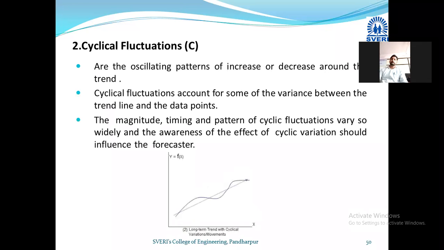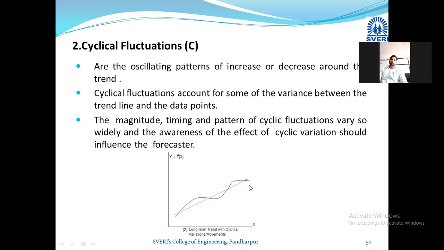Next, we have also discussed the cyclic fluctuation. On a larger time frame, we get that the trend is a secular one and it is growing. But if you divide that larger time frame into smaller time frames, we will come to know that it is not actually a straight line.